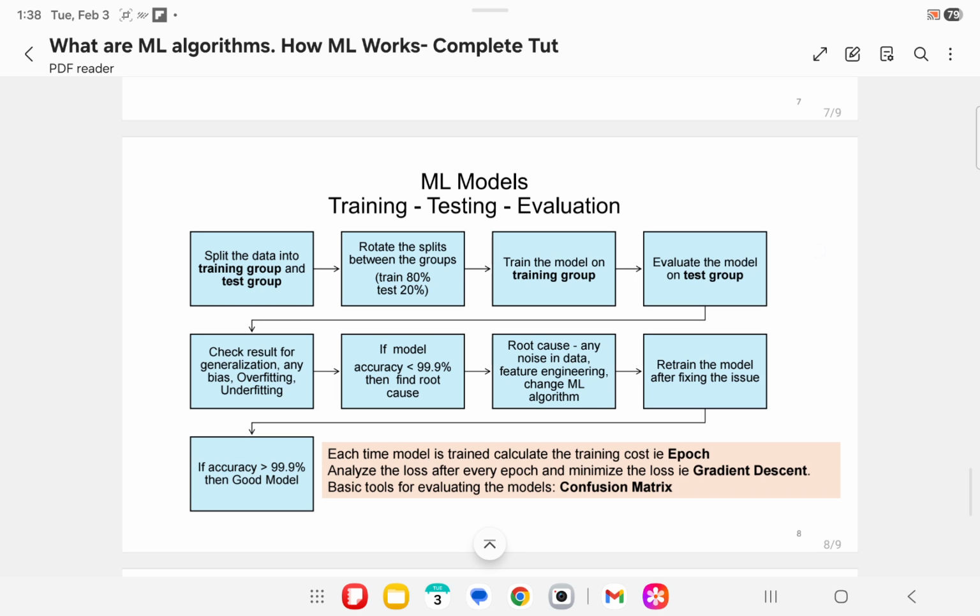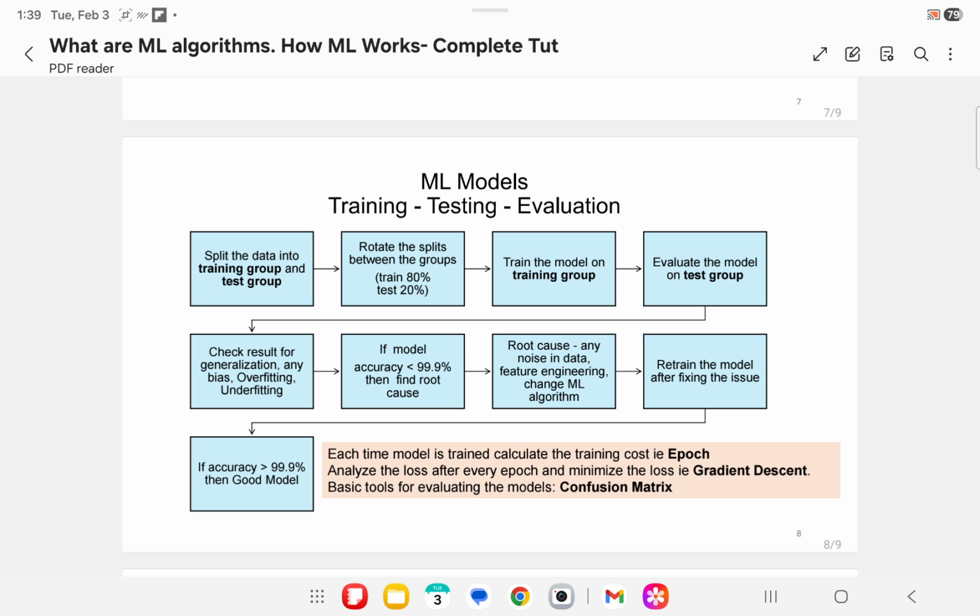Now let us look into ML model training, testing, and evaluation. The first step in model training is to split the training data into n number of splits and then separate the splits into a training group and a test group. Then train the model on the training group, then test the model on the test group.